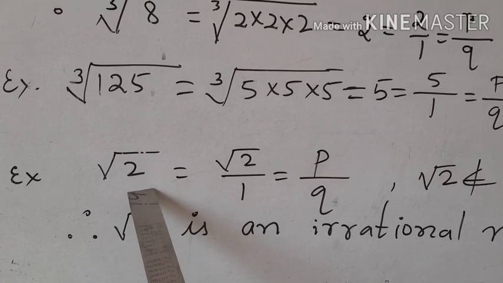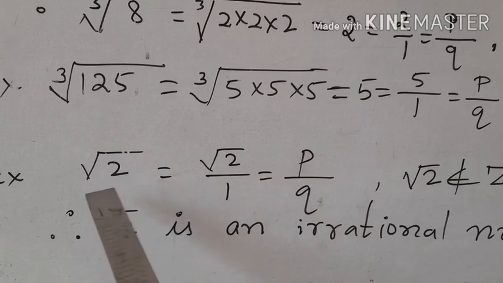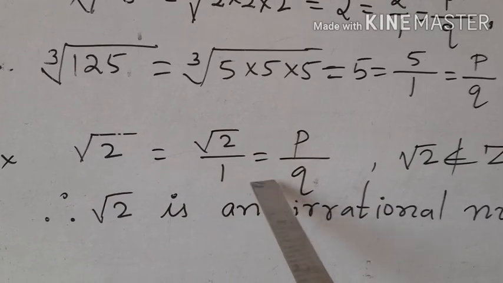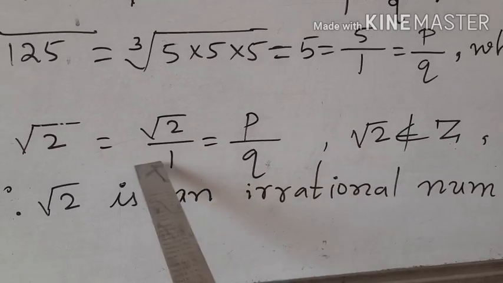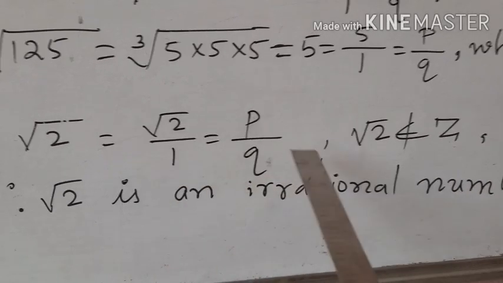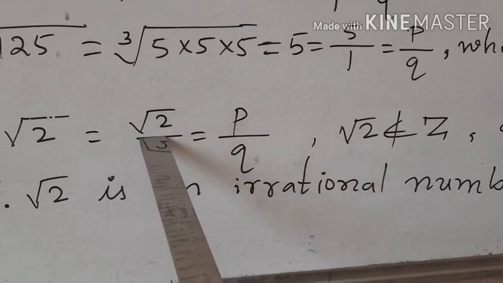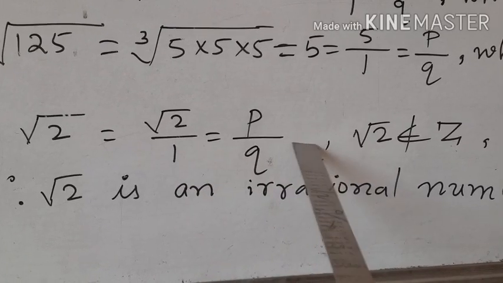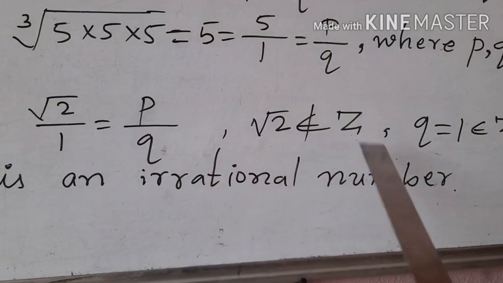Okay, but you are right. But look at the answer here. Square root of 2 is equal to square root of 2 by 1. It is correct. And that is equal to p by q. That is also correct. Where q is not equal to 0, that is also correct. And q is an integer, that's also correct. But is p an integer? No. Here the condition fails. Here p is equal to root of 2, and square root of 2 is not an integer.